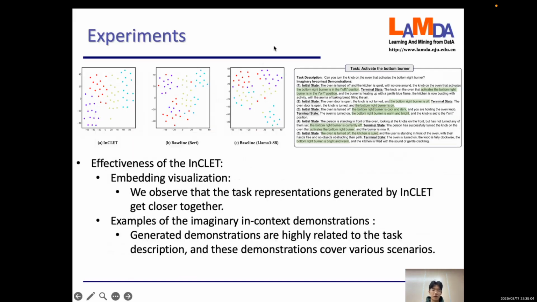Finally, we want to verify the effectiveness of InCLET. We give the embedding visualization. We can observe that the task embeddings generated by InCLET are closer together compared with BERT and LLaMA 3. Of course, we also give an example of an imaginary in-context demonstration on the right.